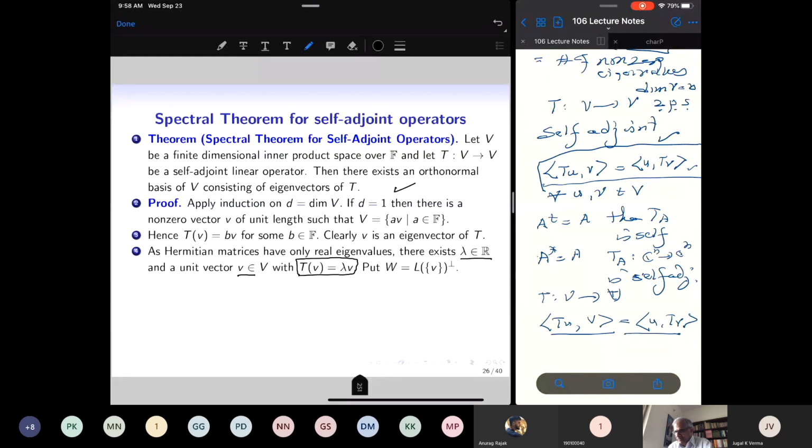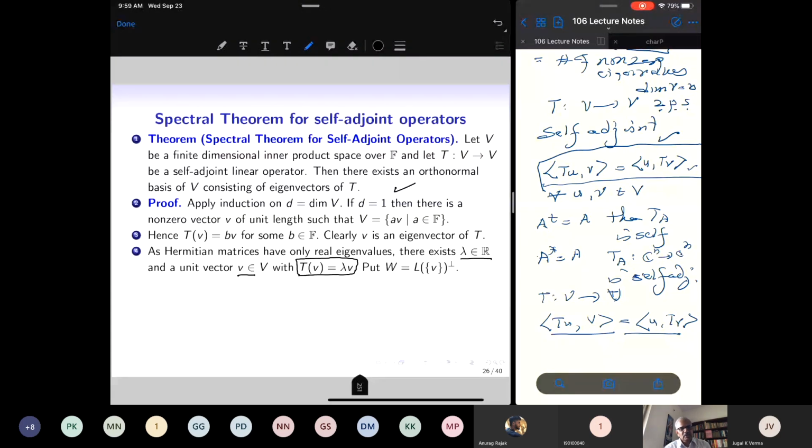Right. So to find eigenvectors and eigenvalues of a linear operator, we can take any basis, construct the matrix, and find out the eigenvalues and eigenvectors. Those are the eigenvalues and eigenvectors of T. Okay. So we know that if I take a self-adjoint operator, then its eigenvalues are only real.